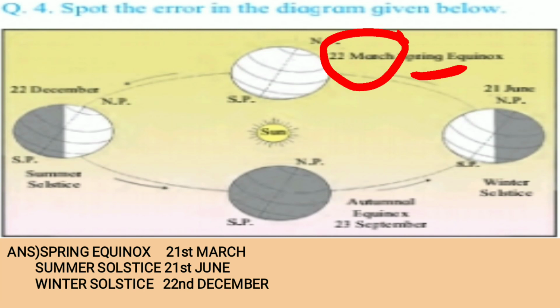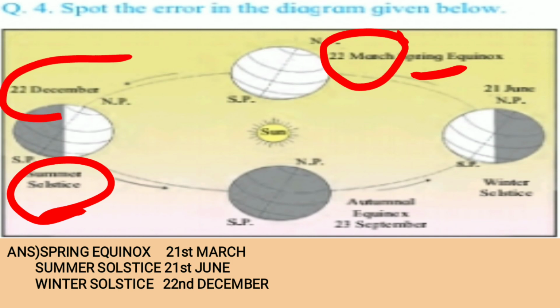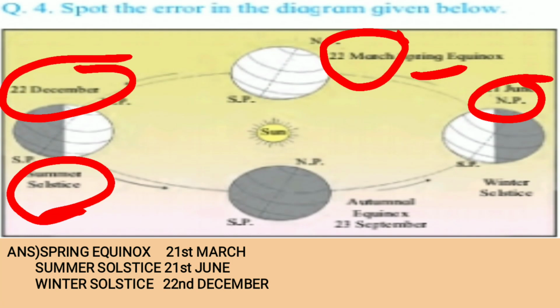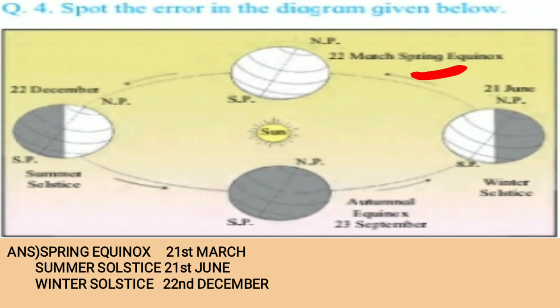Then you can make a correction for summer solstice. Now summer solstice over here, it should be 21st June. But what is given? See, 22nd December is given here. So make it 21st June. And last is the winter solstice, where the date should be 22nd December. But here it is given 21st June. So these three dates are wrong. Please do the necessary corrections. Thank you.